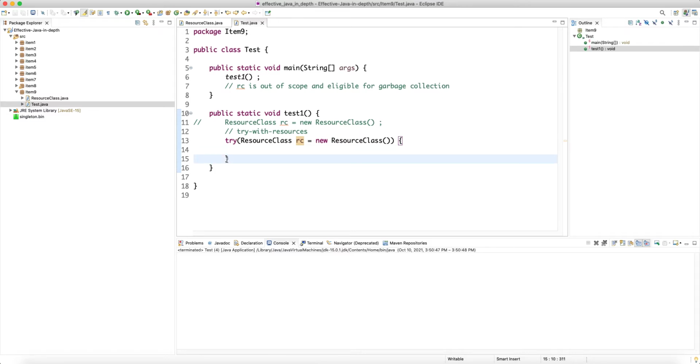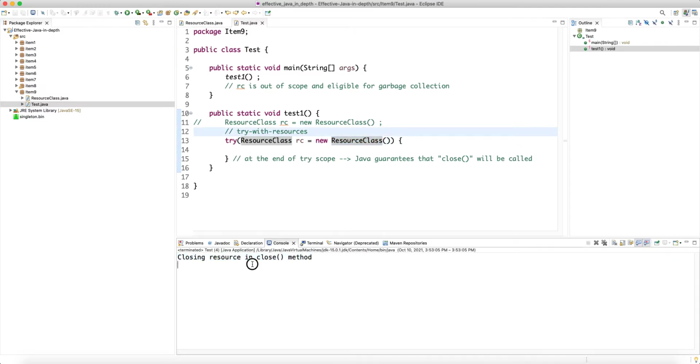And then as soon as you hit the end of the try scope, we know that Java guarantees that the close will be called if this object implements AutoCloseable. So if I run this, as you can see, the close method was called.